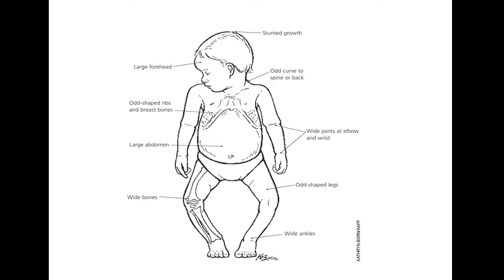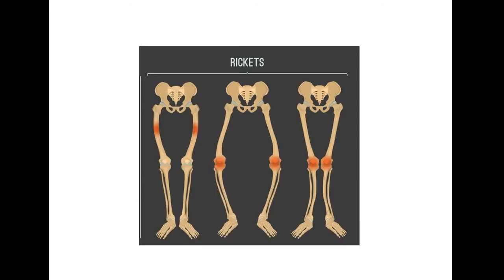Also the spine, which is odd, wide joints at elbow and wrist, then odd shaped legs, that is the femur bone especially, which is bowed or forms a deformity, then a large abdomen, odd shaped ribs forming the breastbone, what we term the pigeon chest, and wide ankles. These are all symptoms of a rickets child.